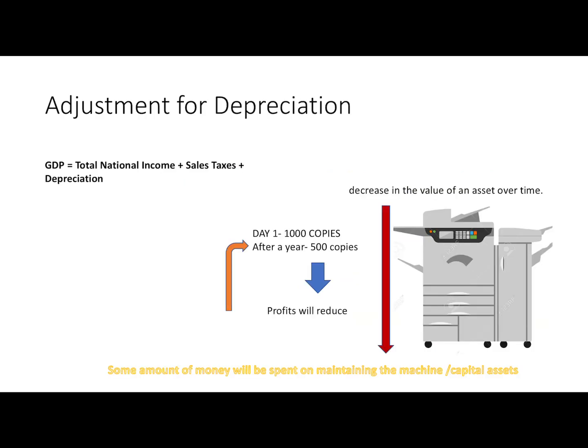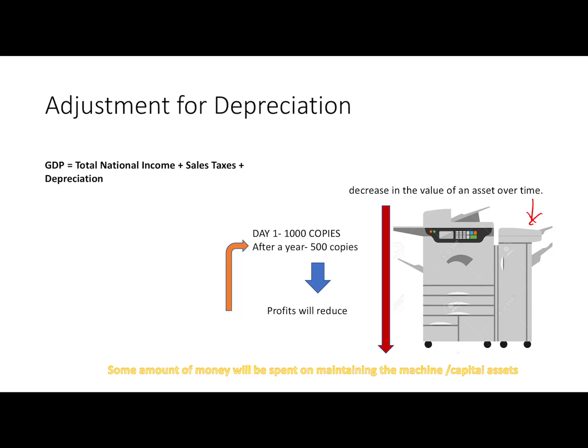Now let's see the adjustment for depreciation. Depreciation describes the fall in the value of an asset over time. Consider this: let's say you have a small photocopy business and you purchased a photocopy machine. After about a year, this machine will undergo some wear and tear, and as a result, its efficiency will decrease. Suppose it used to print 1,000 copies per day when you bought it. Now after a year, it just prints 500 copies.